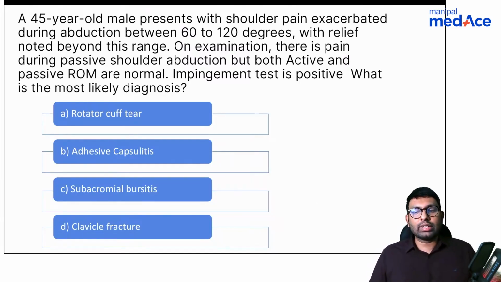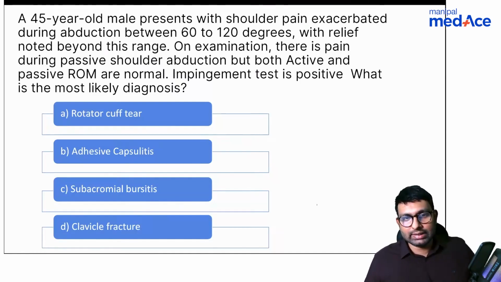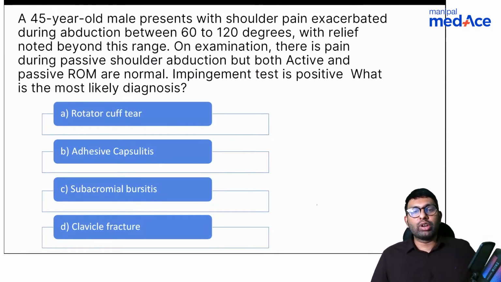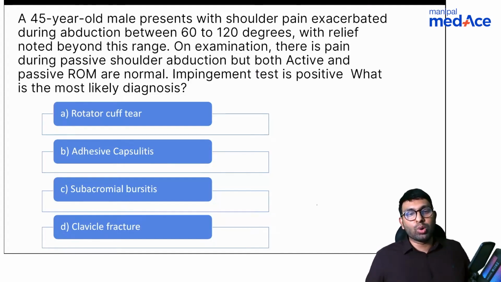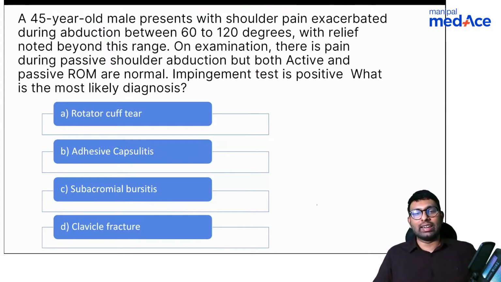Okay, this question: a 45-year-old male complains of pain exaggerated during abduction between 60 to 120 degrees with relief noted beyond this range. On examination, there is pain during passive shoulder abduction, but both active and passive ROM are normal. Impingement test is positive. What is the most likely diagnosis?